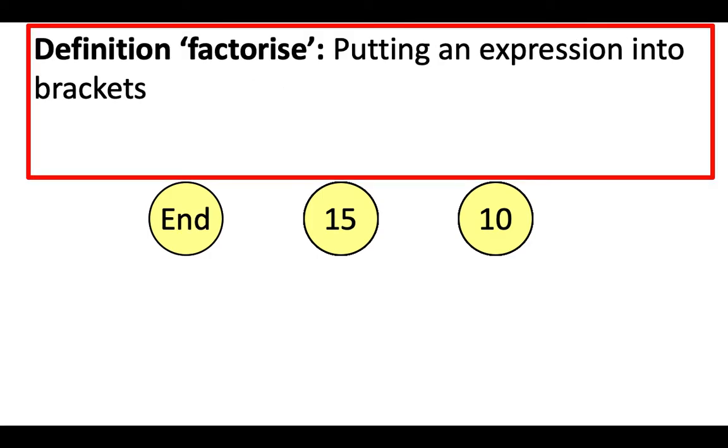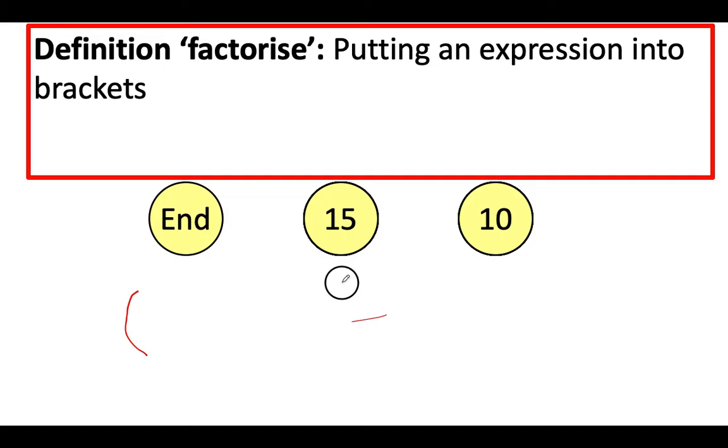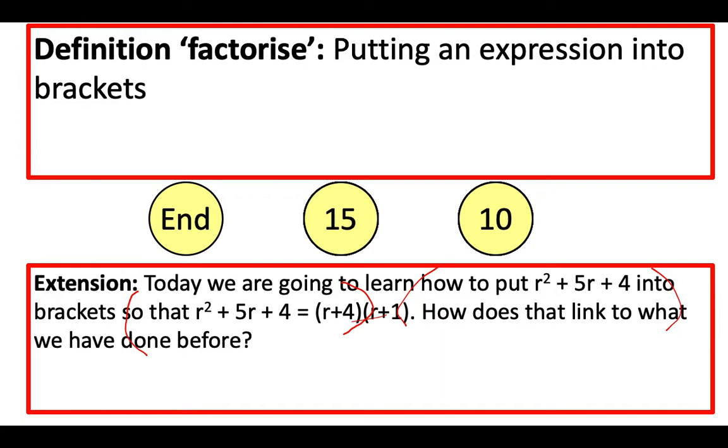So factorise means putting an expression into brackets, but today we are going to put things into 2 brackets. So what we'll end up with is something like this, a bracket and then another bracket. Whereas in previous lessons, we've put things into just 1 bracket.